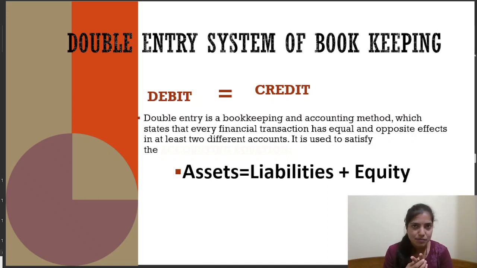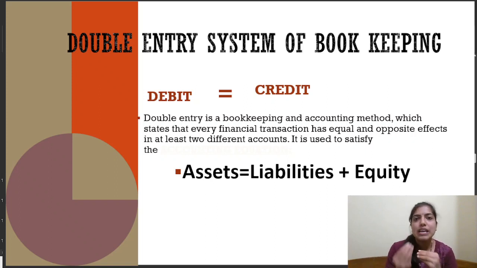Here we have two aspects, my dear learners. The first is debit and the second is credit. Now please don't confuse that debit is always plus and credit is always minus or the opposite. It always has two effects and one aspect will be shown in debit and the other aspect in credit. It need not be always plus and minus.